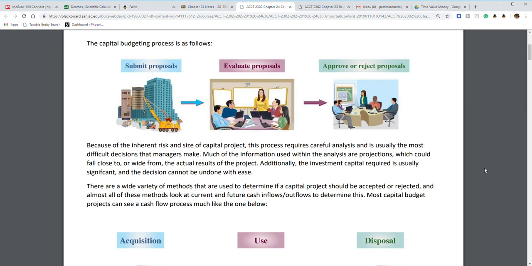Kind of like how we want to look at how sports teams make a stadium. They're going to submit a proposal to the city. The city's going to evaluate this proposal, see if it's going to be good for the taxpayers or whatnot. And then they're going to either approve or reject. If they reject, the sports team has to correct their proposal and submit a new one. If they approve, then we go on to perfect.